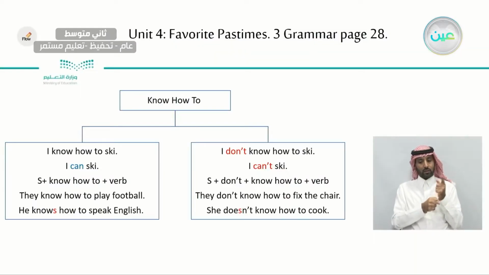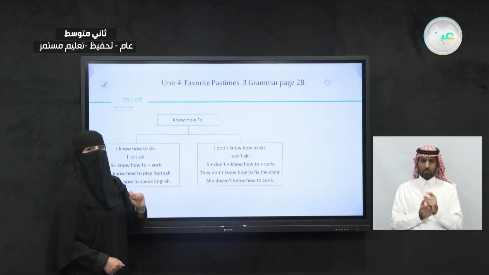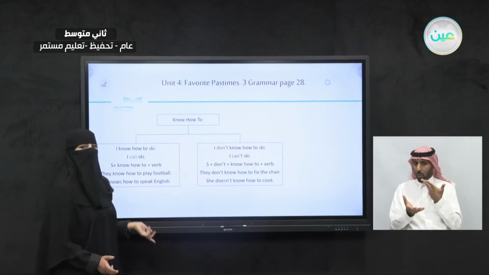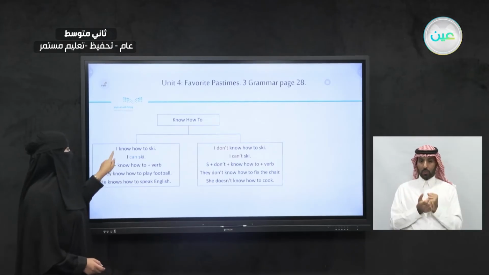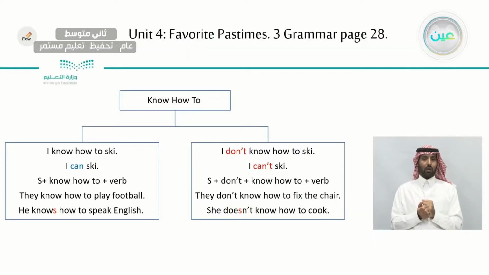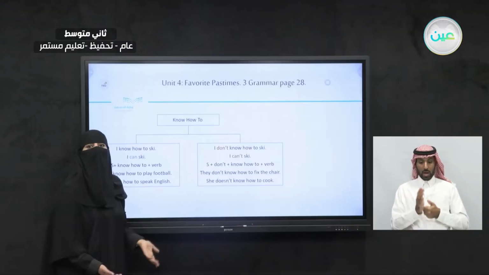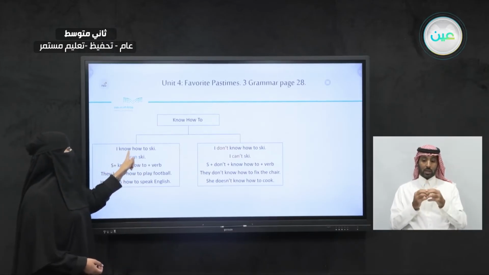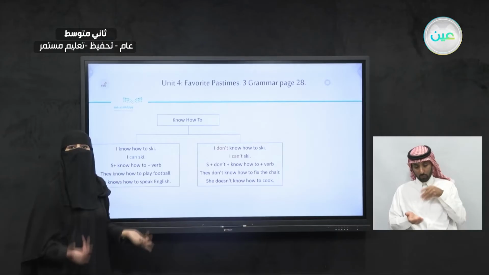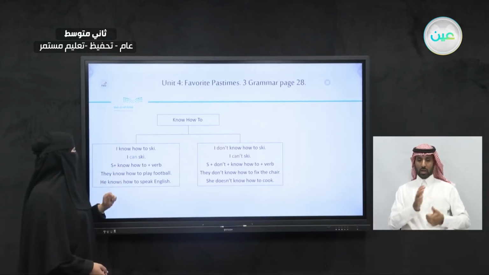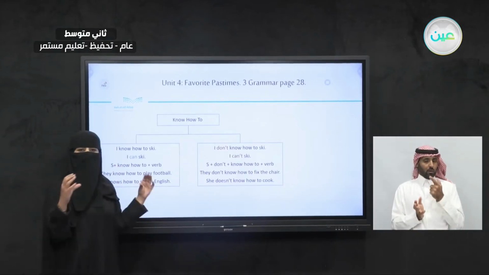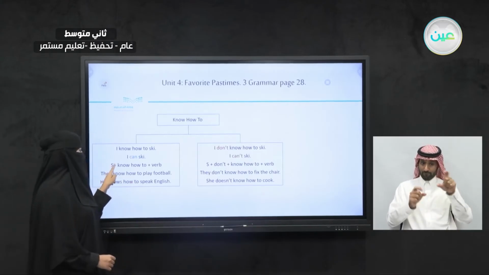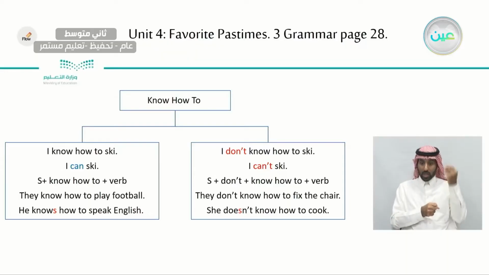Now, how about this? Know how to. What is know how to? Now, look at this example. I know how to ski. I can ski. I know how to ski. So that means when I say I know how to ski, that means I can ski. Now, what is the structure of it? Subject, know how to, then the verb.